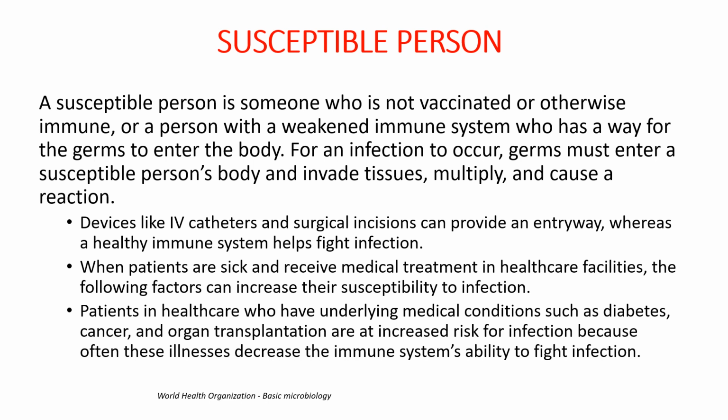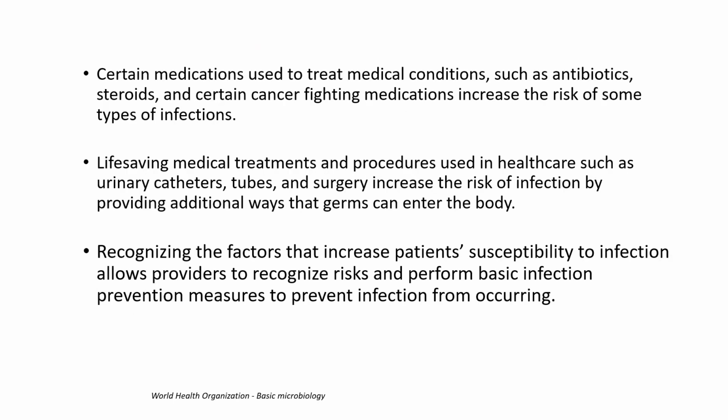a susceptible person is another one, someone who is not vaccinated or immunosuppressed, and for the infection to occur, germs must enter the susceptible person's body and invade the tissues and multiply and cause some reactions. Certain medications used to treat medical conditions, such as antibiotics, can increase the risk of some types of infection. For example, life-saving medical treatment procedures such as catheterization, intubation, and surgery increase the risk of infection. Recognizing the risk factors, prevention measures need to be applied to prevent it.